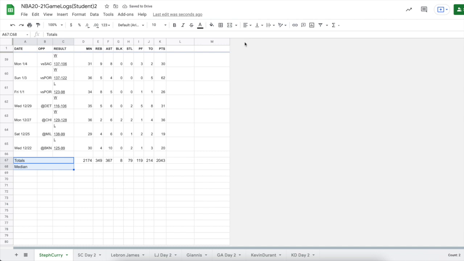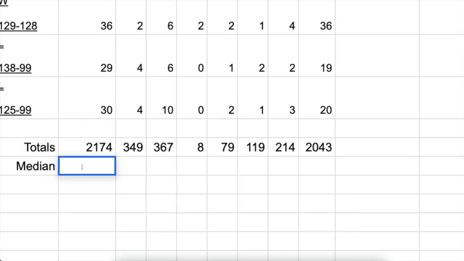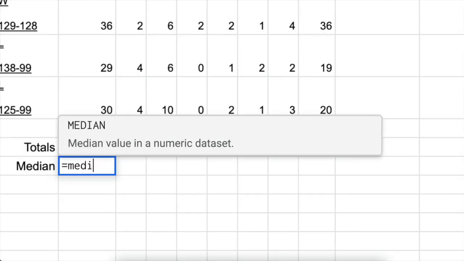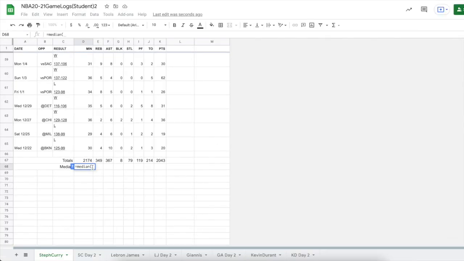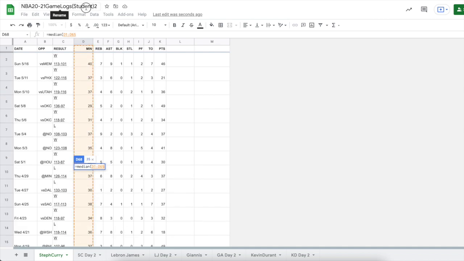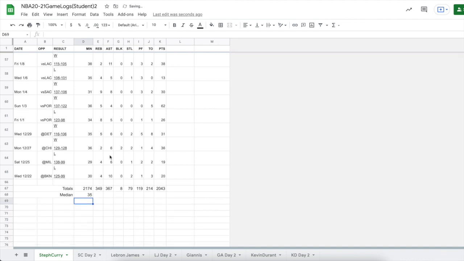It merged across. And while we're at it, I'm going to right justify it so those are nearest to the numbers I'm using. Okay, to find median, we're going to use a new formula. It is median. I love when the formulas are the same as what they're doing. No complicated syntax there. We just select all of the data points, close our parentheses, and hit enter. So the median, the middle data value for how many minutes, was 35.